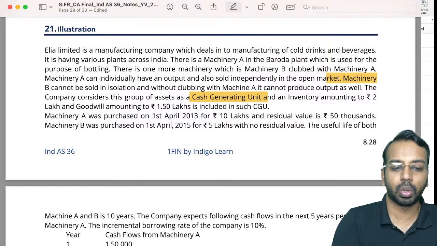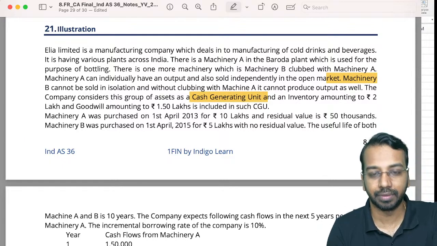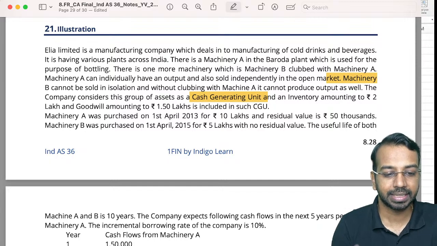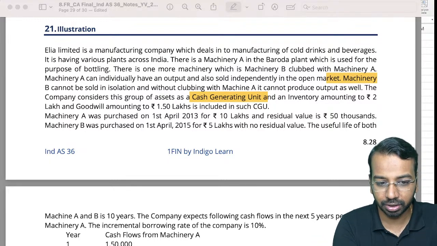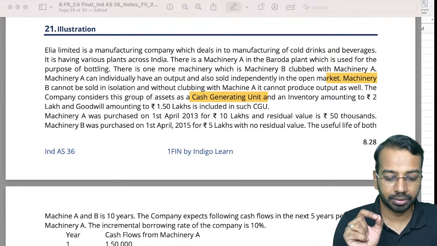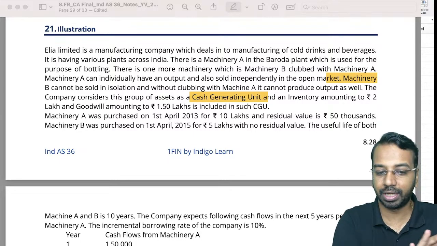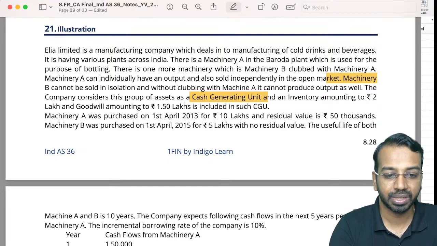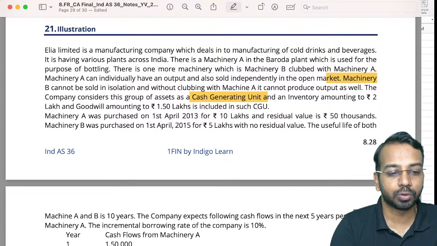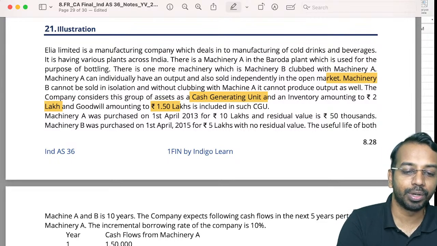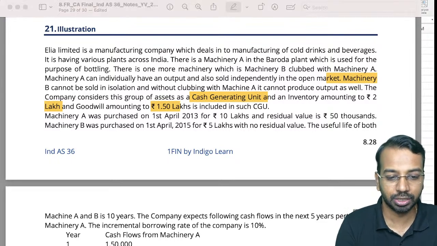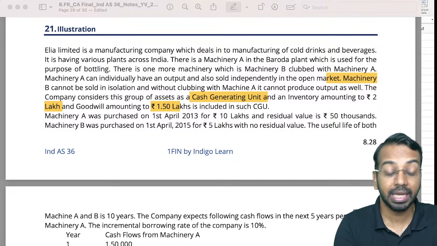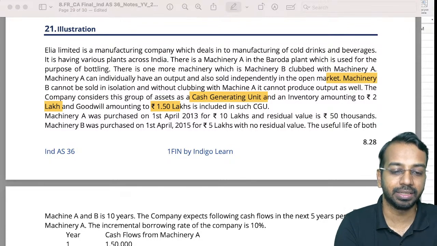Now in examination, all of this information is not very relevant. What you need to understand is how quickly you can go through the question and say, okay, this is not relevant to me, I will not consider this particular part. And has an inventory amounting to 2 lakh and goodwill amounting to rupees 1.5 lakhs is included in the CGU. So in the CGU you have machine A, machine B, and you have goodwill and inventory.